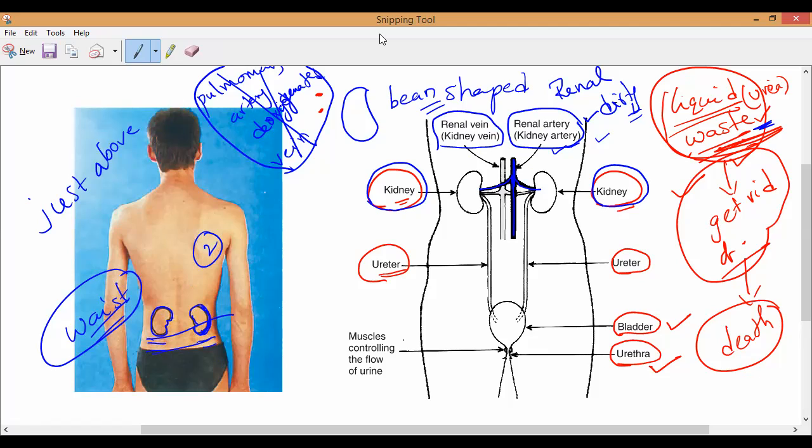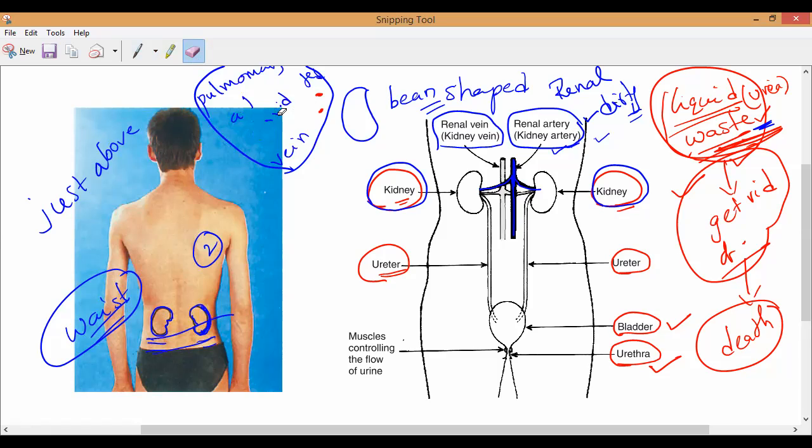Now, what is the name of this artery? Renal artery, or else we can call it the kidney artery, which is bringing which blood? Dirty blood, which contains waste substances, into the kidneys. Please write it: the renal artery, second point. Any doubt, anybody, please ask me.